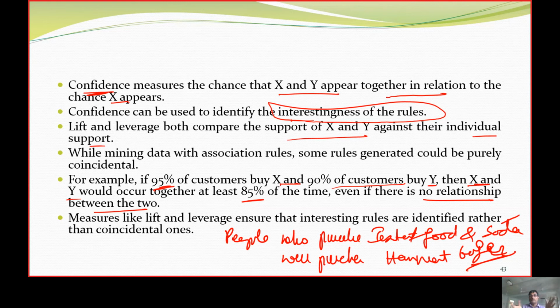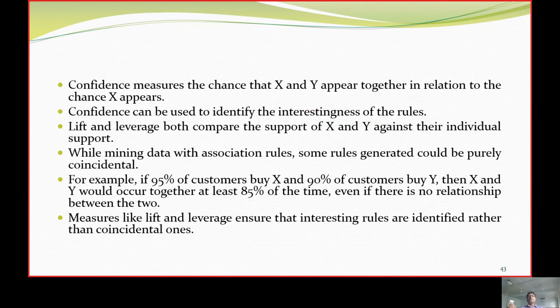Fast food is one set of entity, hamburger is one set of entity, soda is one set of entity. But still people are purchasing these independent items together. So we need to calculate how much percentage it is, whether these are commonly purchased, whether people make that a good combination. It is calculated with lift and with leverage, so the definitions of lift and leverage are taken up.